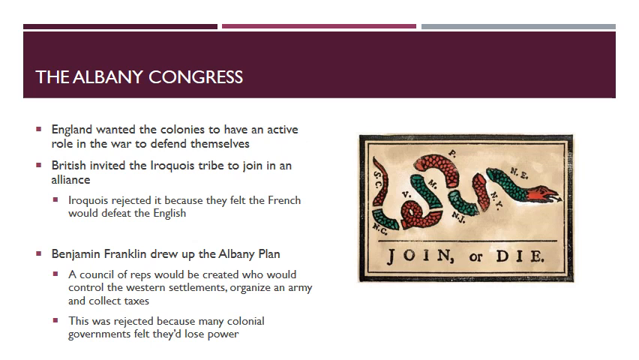Benjamin Franklin was in charge of drawing up the Albany Plan for Unification. Under this plan, a Council of Representatives would be created who would control the western settlements, organize an army, and collect taxes. But this would be rejected by most colonies because they felt that it would give the colonial governments less power.